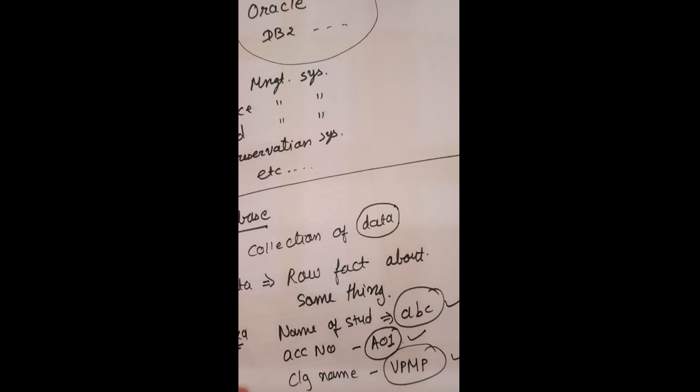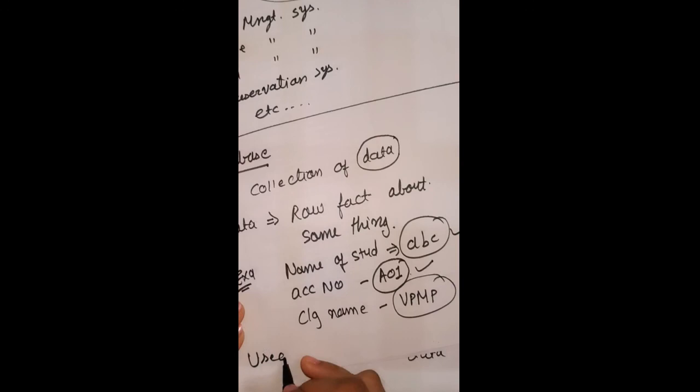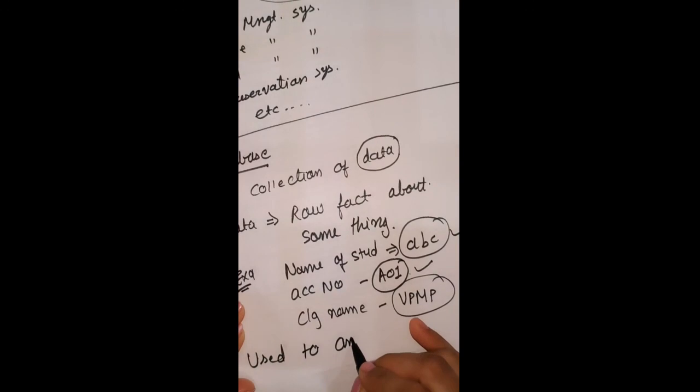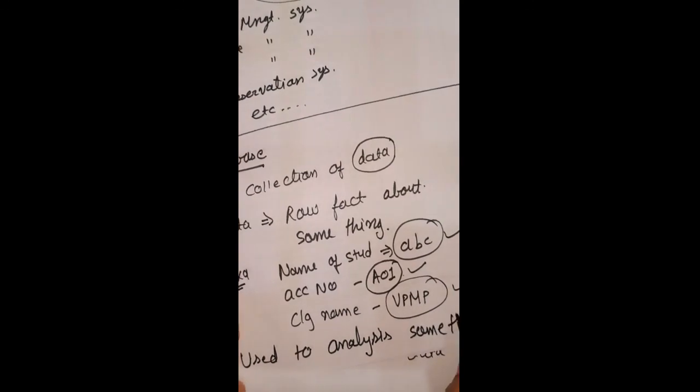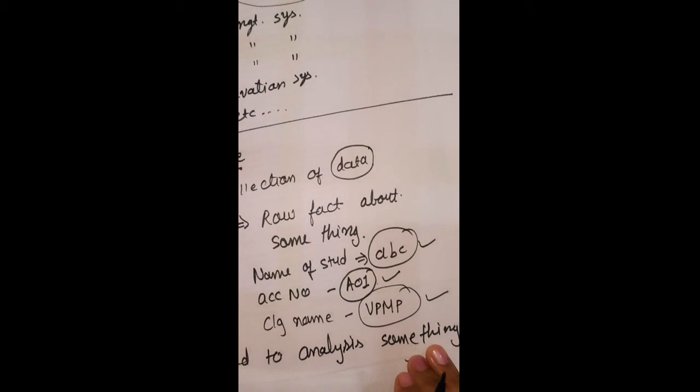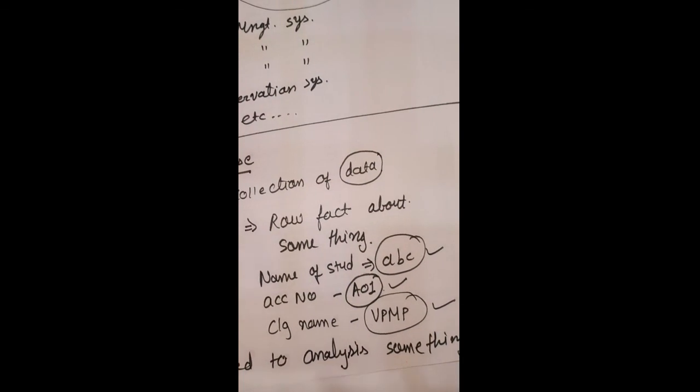We can say this type of data is used to analyze something. If we combine some specific related data, then we can analyze something. For example, I have 3 data: name of college VPMP, name of city Gandhinagar, name of sector 15. Now I combine these 3 data, then I get VPMP Polytechnic, sector number 15, Gandhinagar.